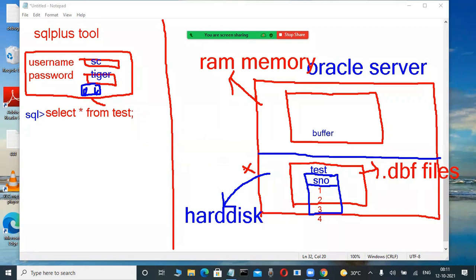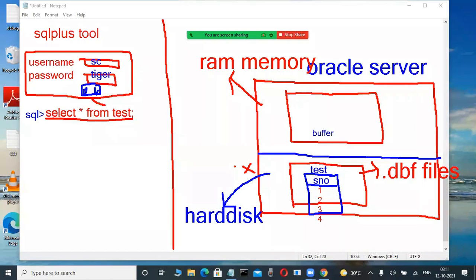Suppose you are a C programmer or a Java programmer. Whenever you write programs, are those programs executed in the RAM memory area or on the hard disk? Very good, the RAM memory area. Same here, the commands we type are executed in the RAM memory area. Very important. Now, SELECT * FROM table name means this query is requesting a table.